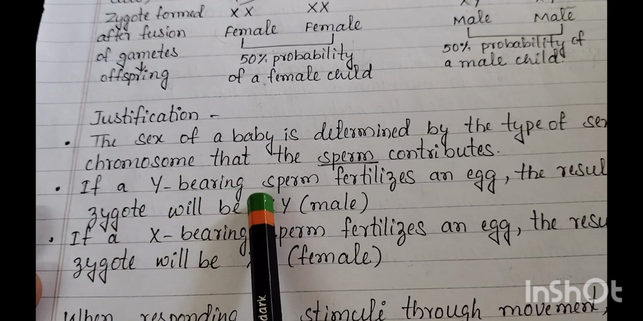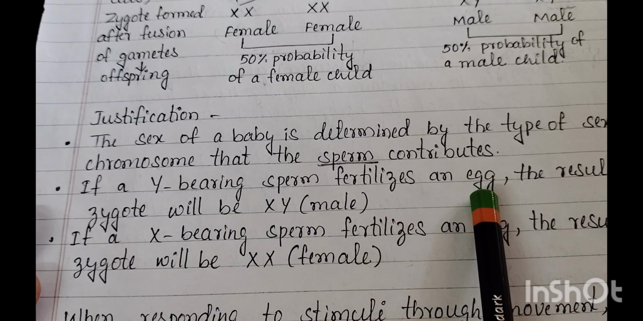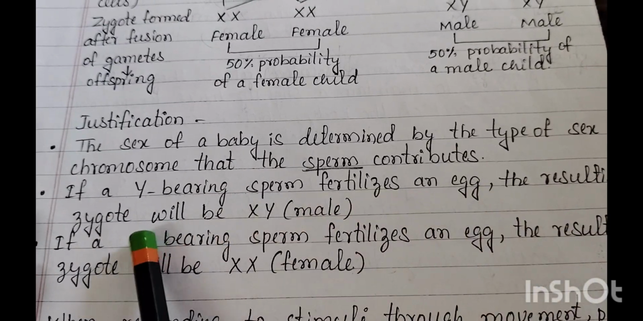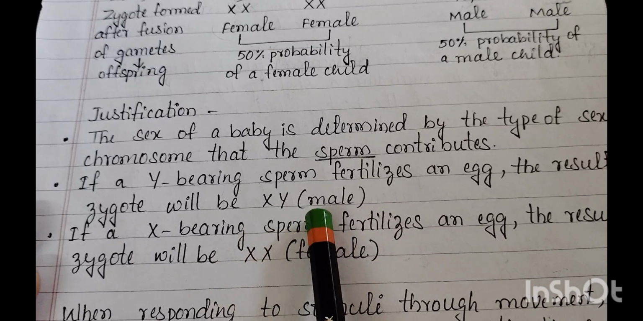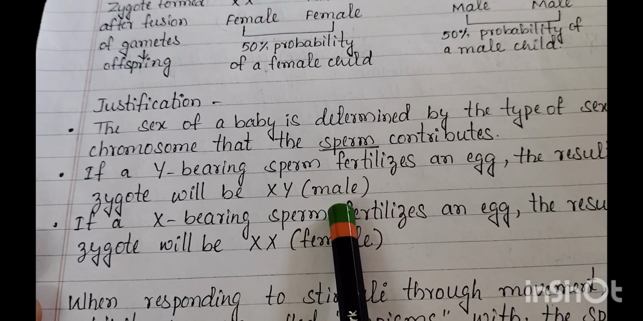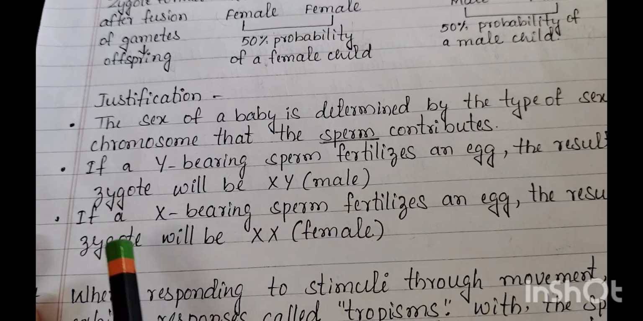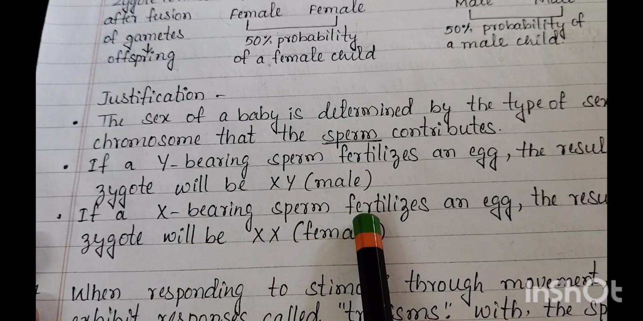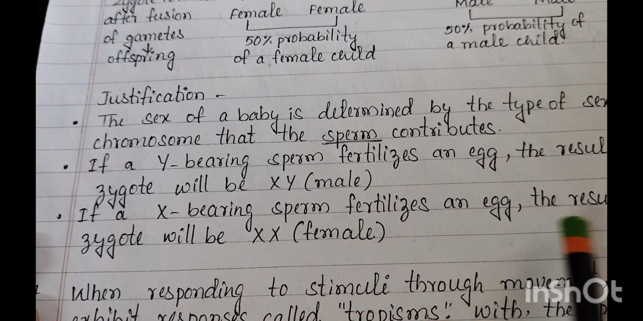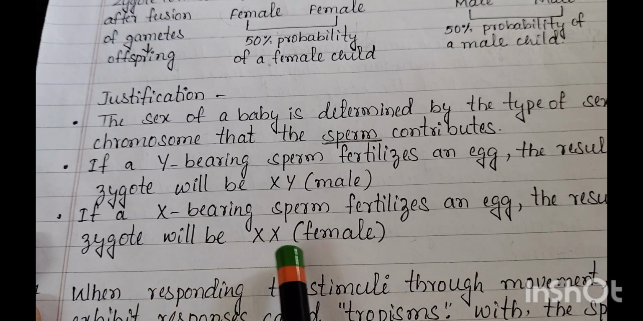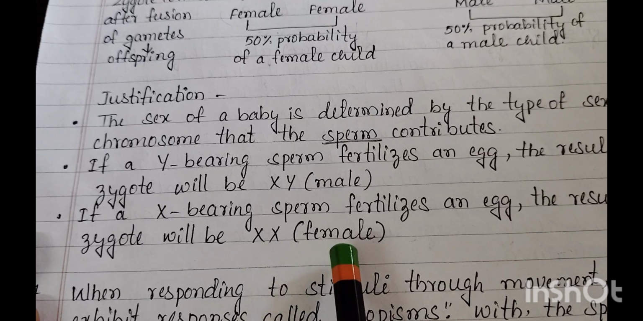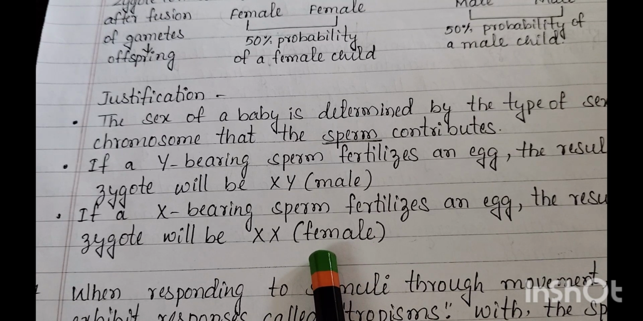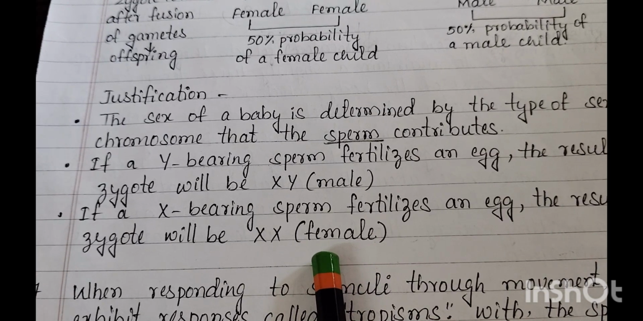If a Y-bearing sperm fertilizes an egg, the resulting zygote will be XY. The newborn baby will be male. If an X-bearing sperm fertilizes an egg, the resulting zygote will be XX. The newborn baby will be female, a girl child. Next, 37th question.